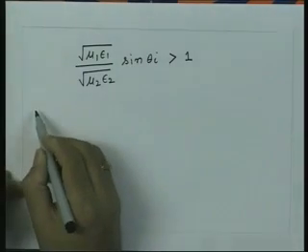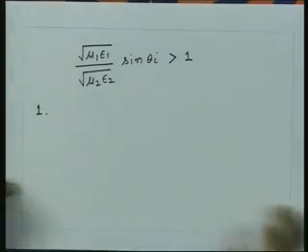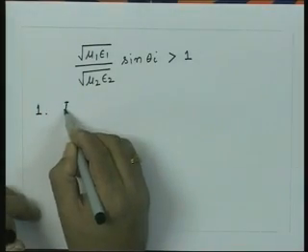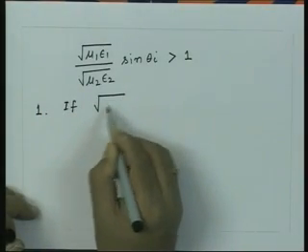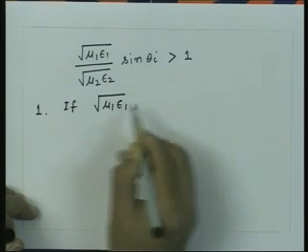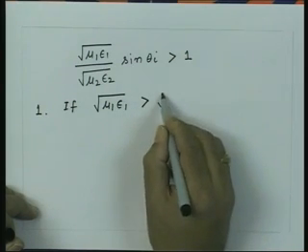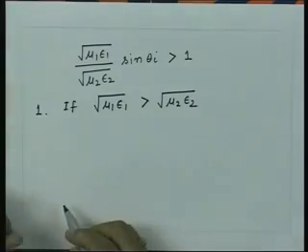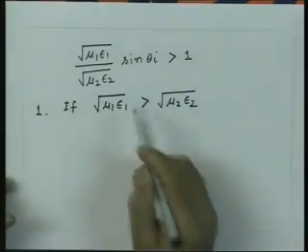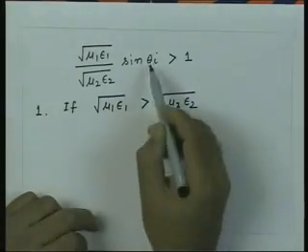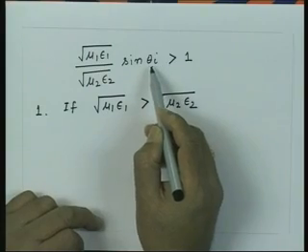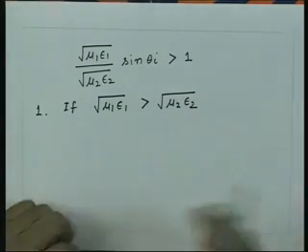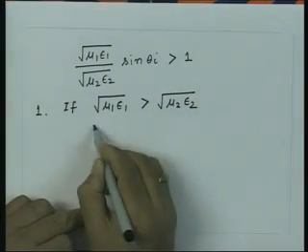So, we want first a condition that if square root of mu 1 epsilon 1 is greater than square root of mu 2 epsilon 2, then there is a possibility of total internal reflection. That means there is an angle theta I for which we will have total internal reflection.